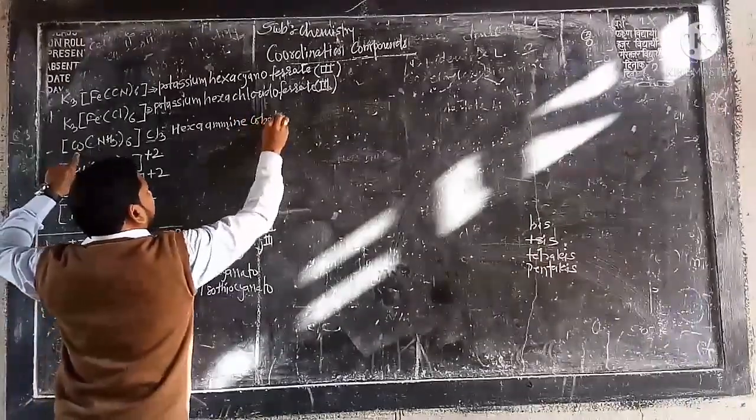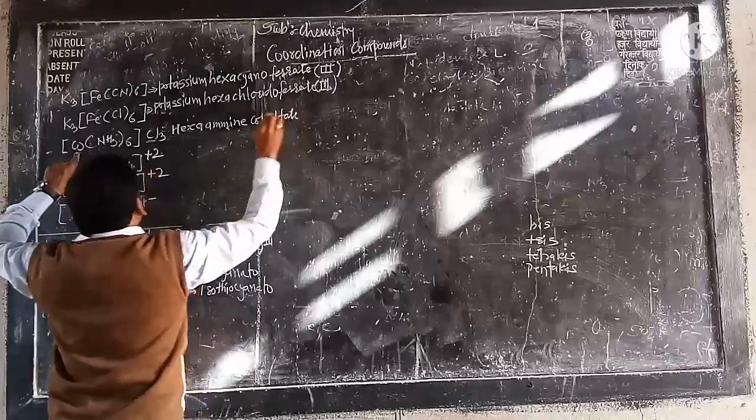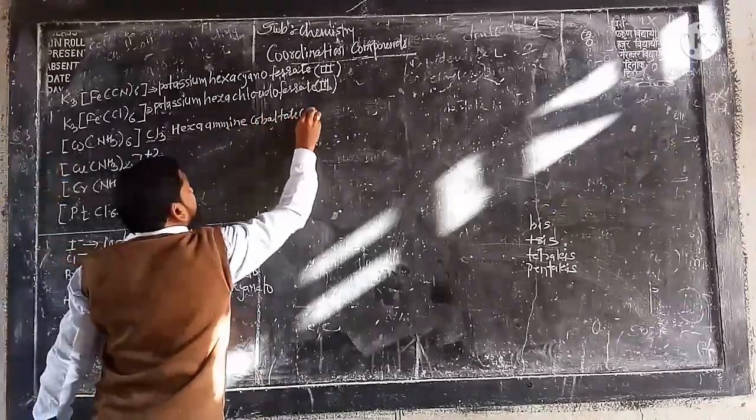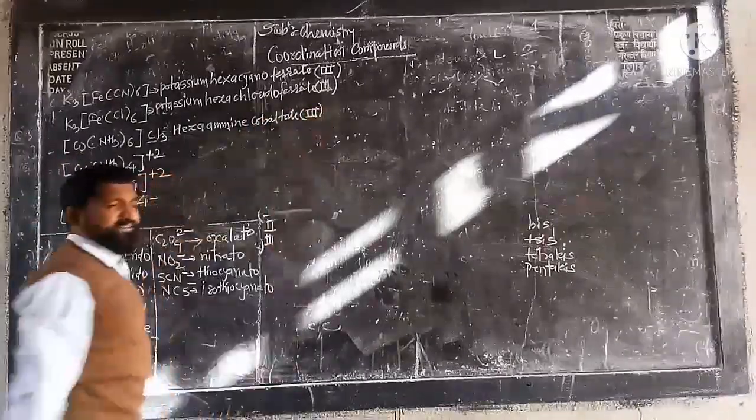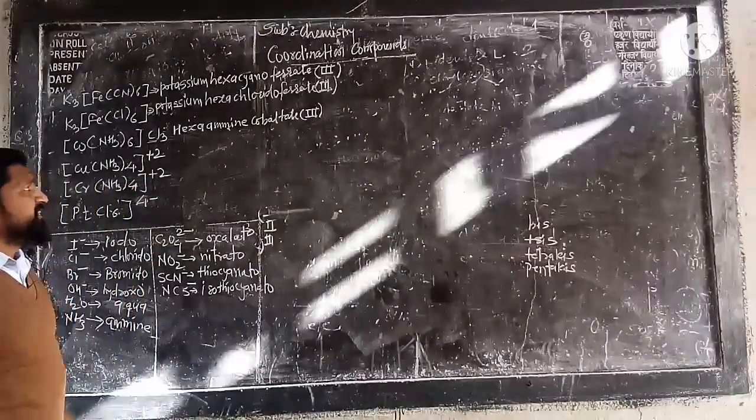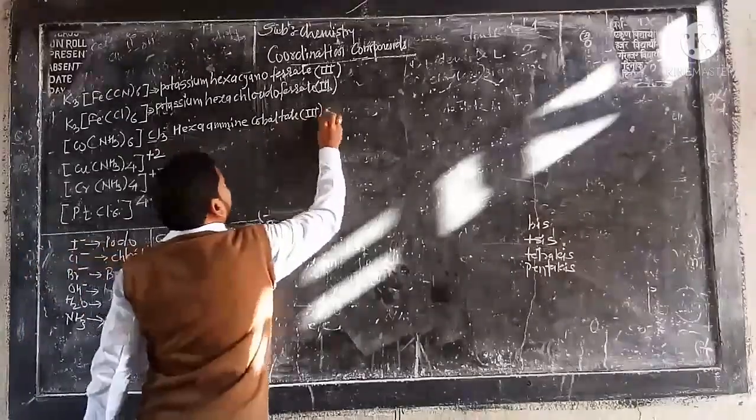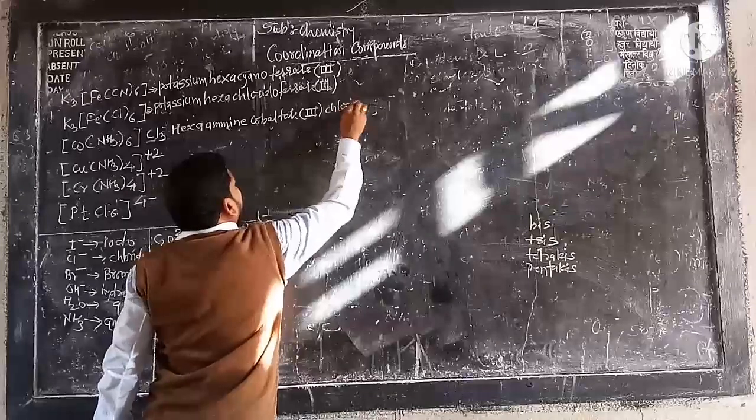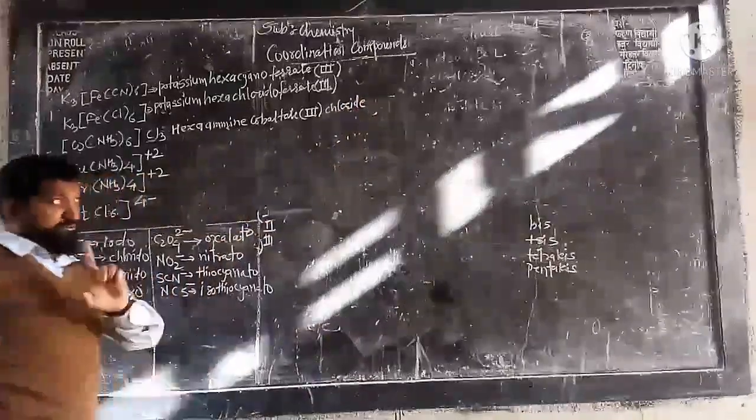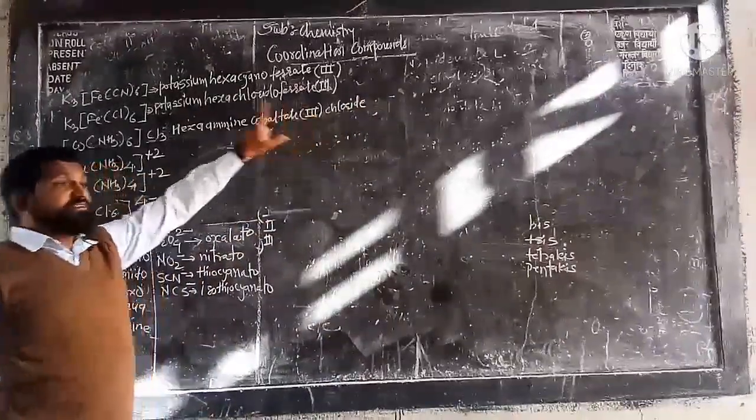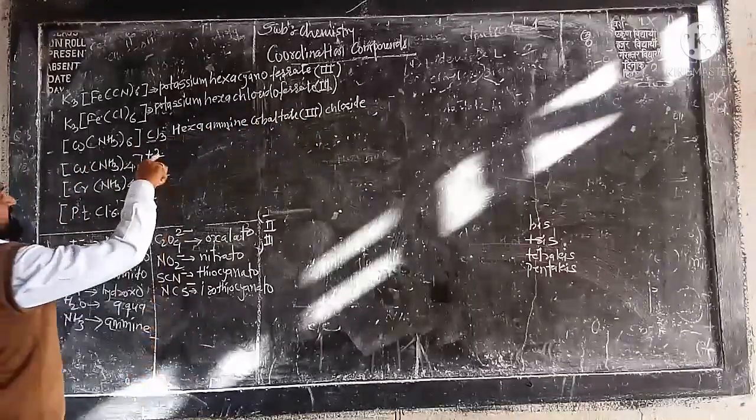Cobalt or cobaltate. What is the oxidation state? +3. Already we have discussed that thing. Okay, calculation of oxidation state. Cobaltate, and here simply write the chloride. Don't write trichloride. Okay, simply write the chloride, not trichloride. That is the thing.